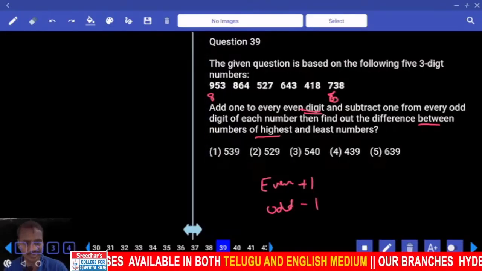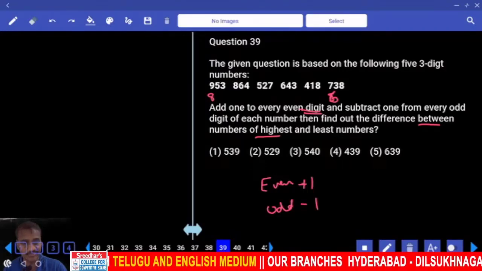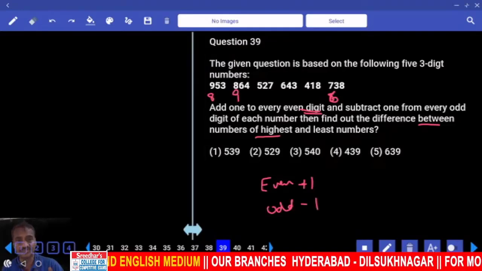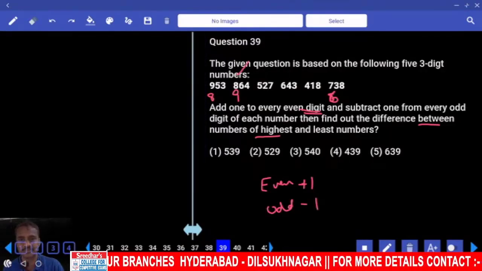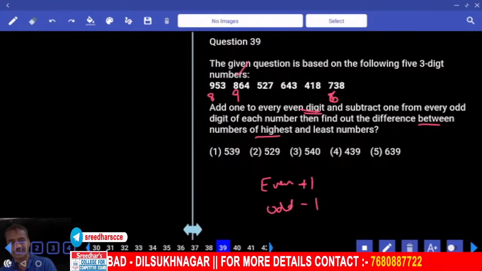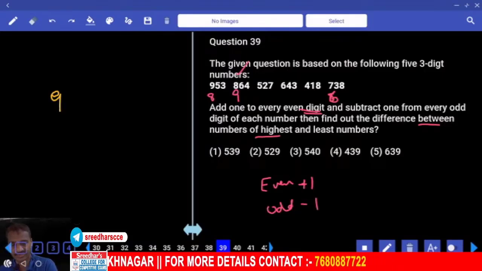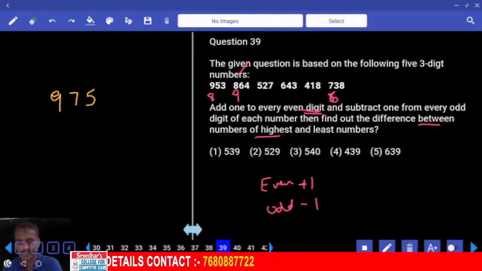Then here this will be 8. What is 8 here? 8 is even. Even plus 1, this will be 9. Now which is the highest number you are going to have? Now this number is going to be the highest number. Clear? And which is the lowest here? 864, that means this is 9. And here, 6 plus 1 will become 7, 4 plus 1 will be 5. 975 is the highest number, isn't it? Then which is the lowest number we have?